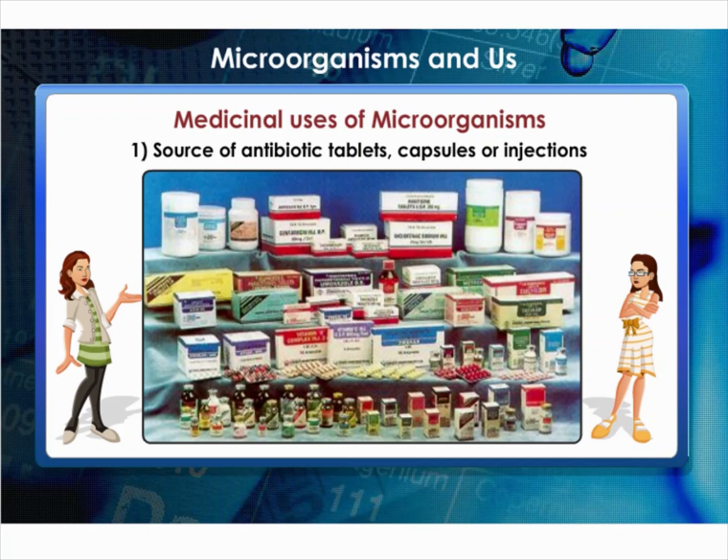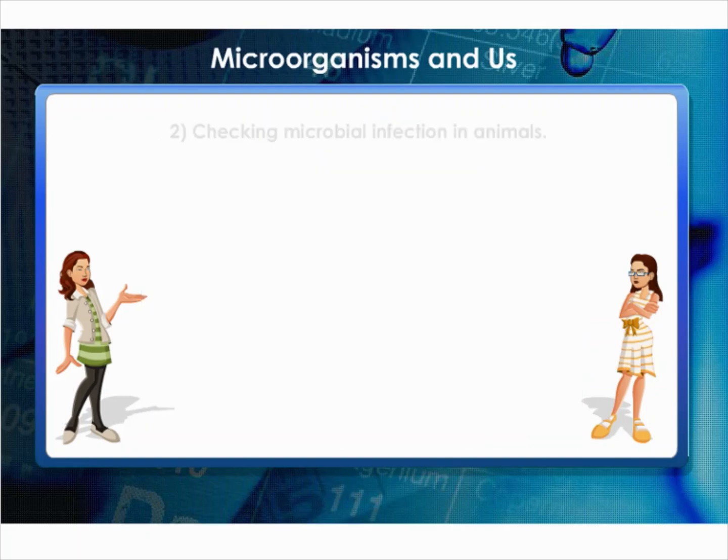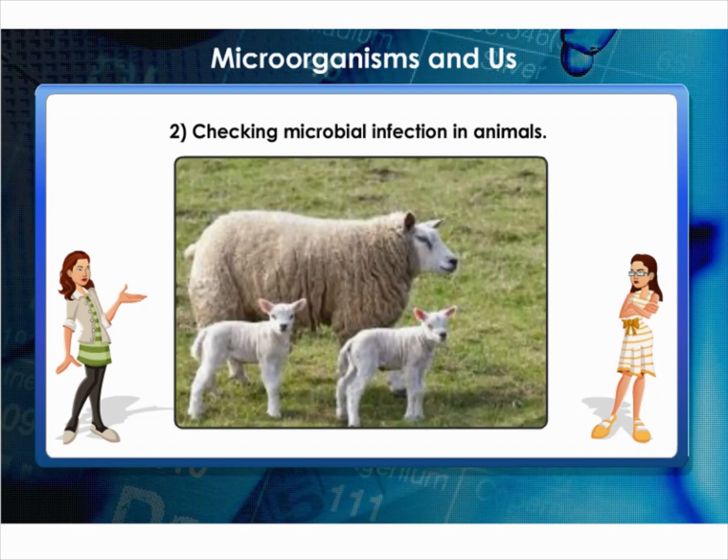These days, a number of antibiotics are being produced from bacteria and fungi. Streptomycin, tetracycline, and erythromycin are some of the commonly known antibiotics which are made from fungi and bacteria. The antibiotics are manufactured by growing specific microorganisms and are used to cure a variety of diseases. Antibiotics are even mixed with the feed of livestock and poultry to check microbial infection in animals.